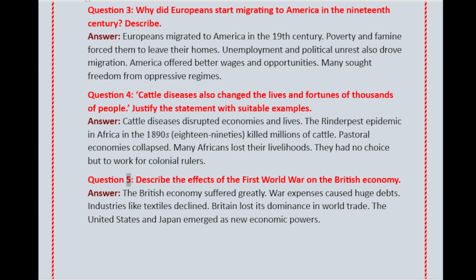Question 5. Describe the effects of the First World War on the British economy. Answer. The British economy suffered greatly. War expenses caused huge debts. Industries like textiles declined. Britain lost its dominance in world trade. The United States and Japan emerged as new economic powers.